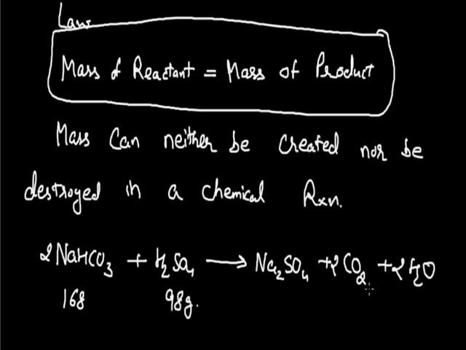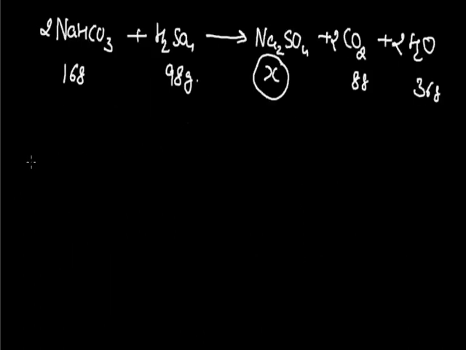Now they have given us that the mass of carbon dioxide formed is 88 gram and the water formed is 36 gram. In this reaction, if they ask what will be the mass of the formed Na2SO4, we can calculate this mass of product with the help of the law of conservation of mass. We have just read that the mass of reactant is always equal to the mass of product when they react completely.